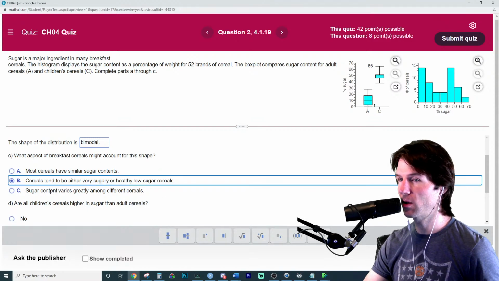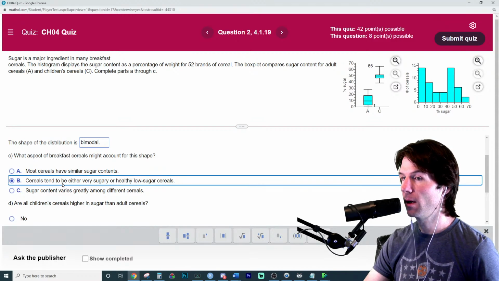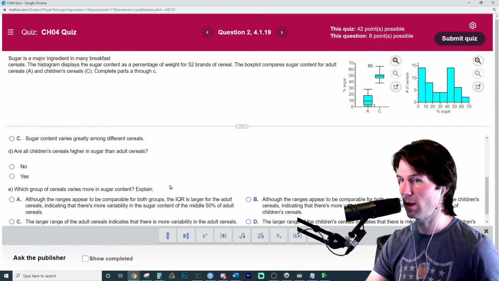The bimodality right here, this part is talking about the bimodality because it's asking about the shape, and you really have 2 areas of concentration of data. So that's what they're referring to. There is variation in the data, but they're talking about the concentrations of the data right there.